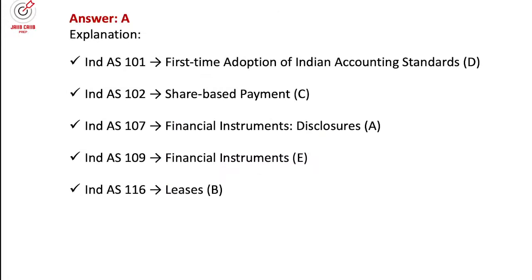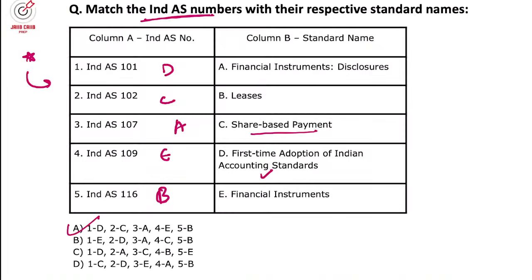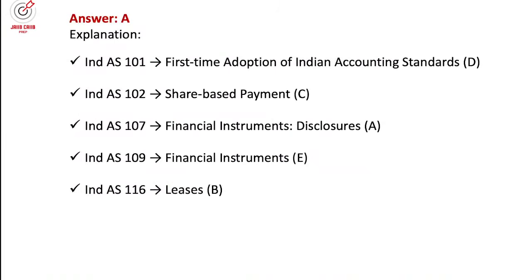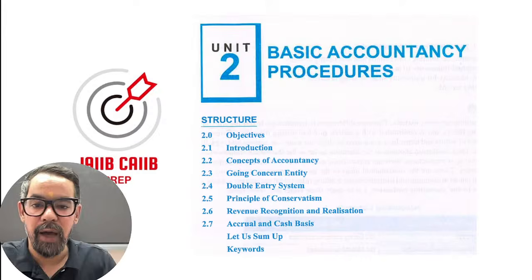So two different sets of questions. One is based on the detailing of those particular accounting standards. Another one is based on the match-type kind of thing. And both the questions are usually 2-marker questions, you know. Got it, guys? So accordingly, we have to prepare this one.